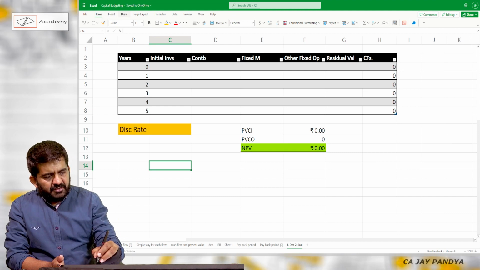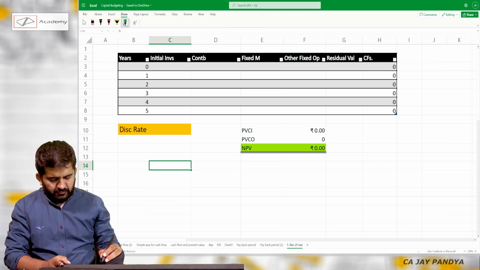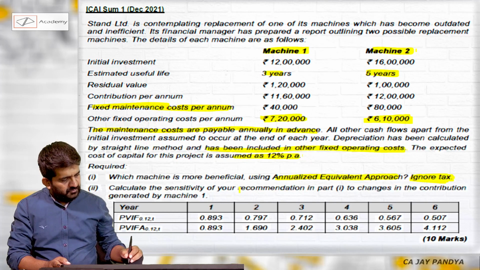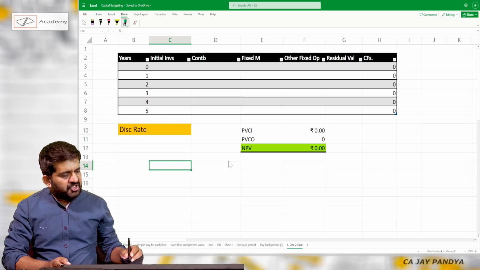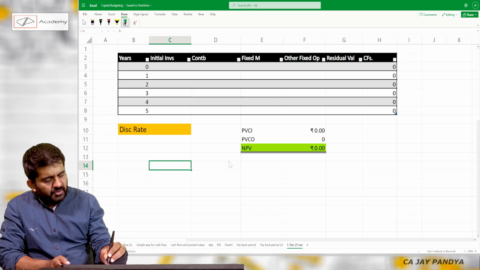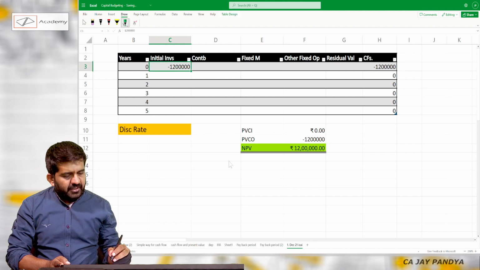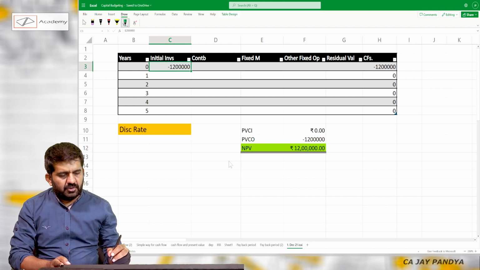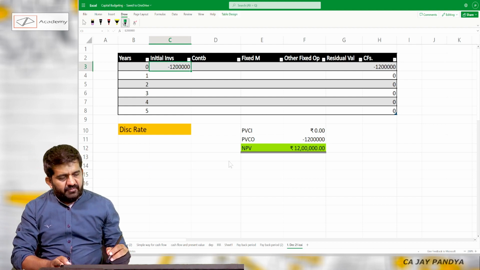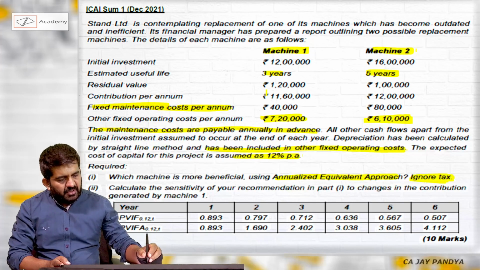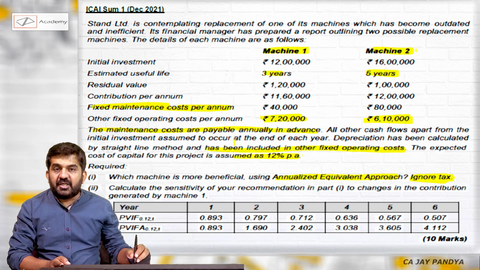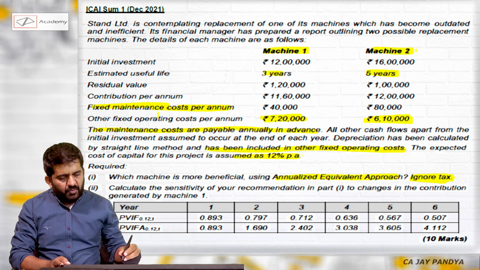I'm starting with machine 1. Initial investment is 12 lakh, so it will be a cash outflow at the end of year 0. There is no other investment in years 1 to 5. The estimated useful life is 3 years, so we will write the figures only for 3 years. Residual value is 1,20,000, which will be important.